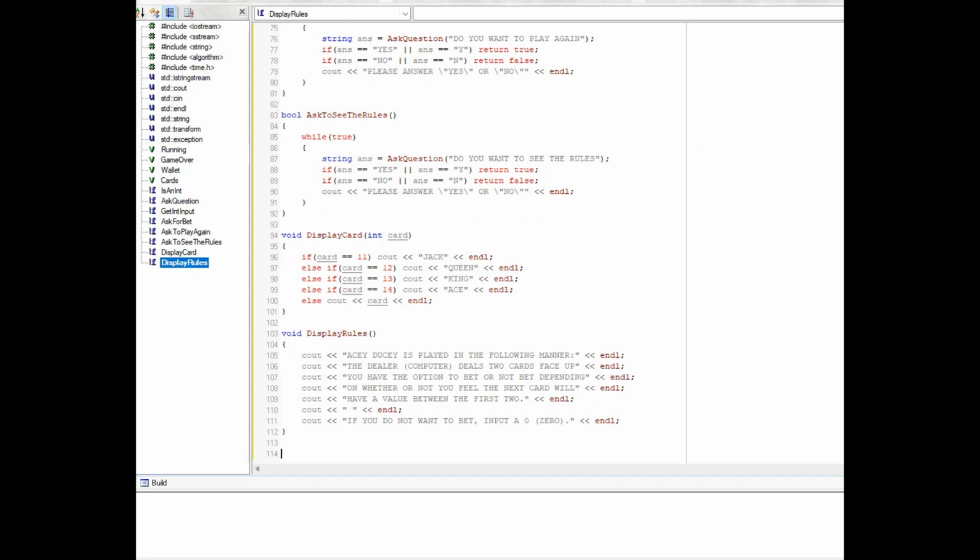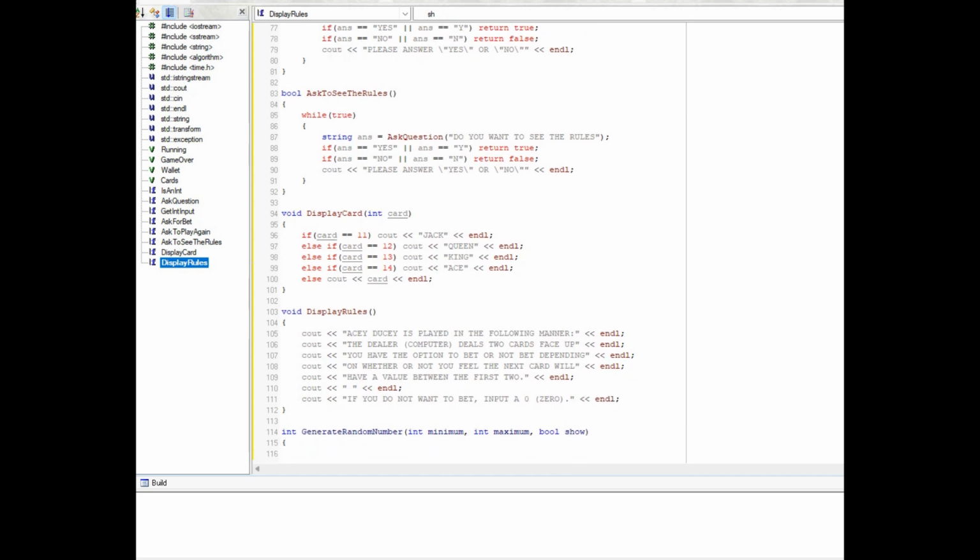Okay, integer generate random number. Integer minimum, integer maximum, bool show. Int random equals rand percent maximum plus minimum.